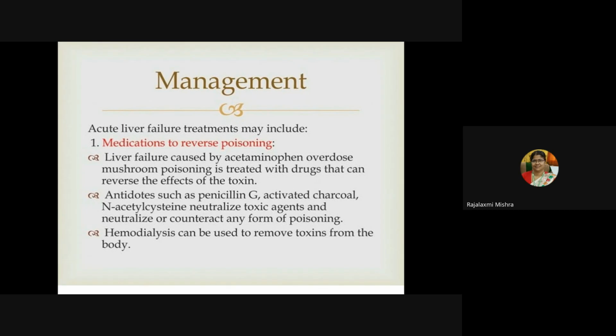Management in acute liver failure: medications to reverse the poisoning, I mean the toxins deposited. Liver failure is caused by acetaminophen overdose. Sometimes it is caused by mushroom poisoning, which can be treated with drugs that can reverse the effect of the toxin. Antidotes like penicillin G, activated charcoal, then N-acetylcysteine neutralize toxic agents and counteract any form of poisoning. These are universal antidotes. Or you can give activated charcoal for that. Hemodialysis can be used to remove the toxins from the body.